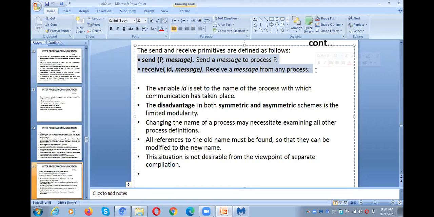In this type, we are not mentioning a particular process name. That means we can receive a message from any other process, not from a particular process. Earlier, receive Q comma message meant we were receiving the message from a particular process Q. But here, receive ID comma message means we are receiving the message from any other process.